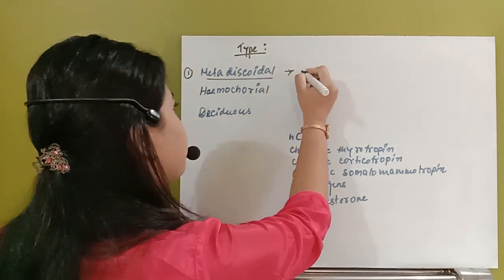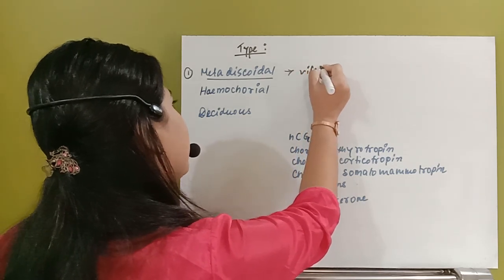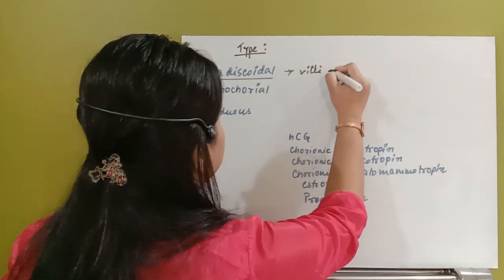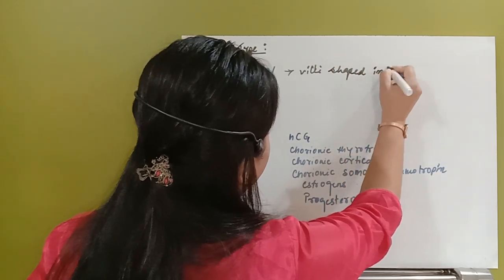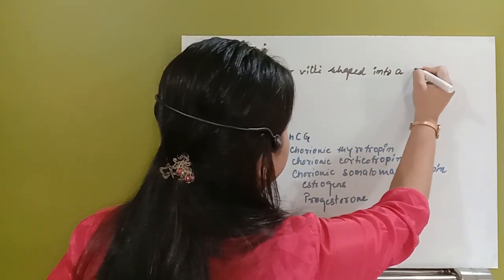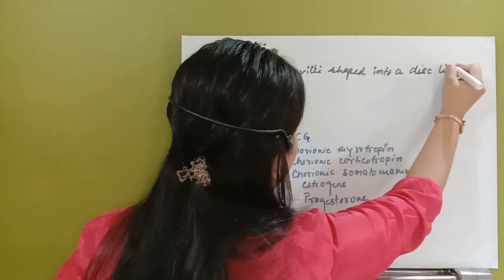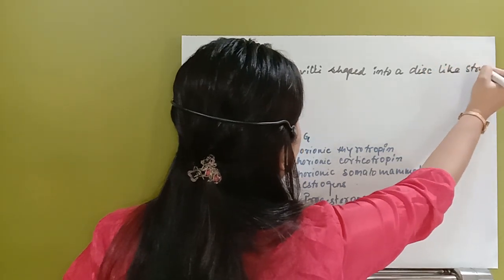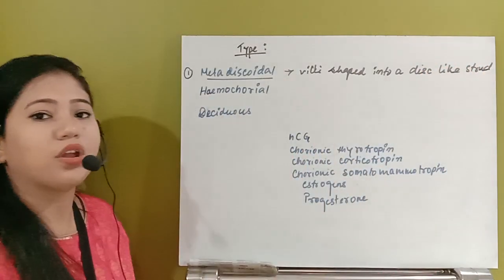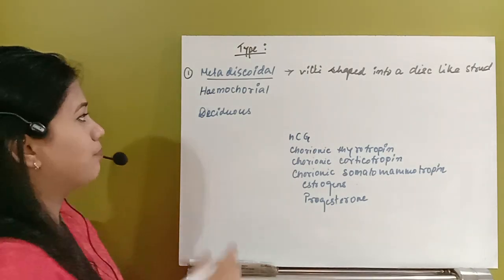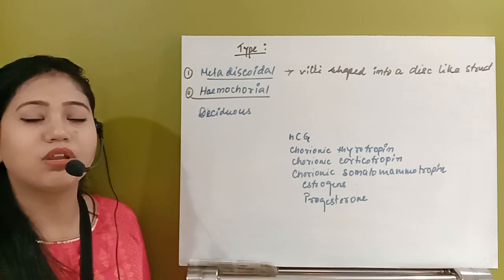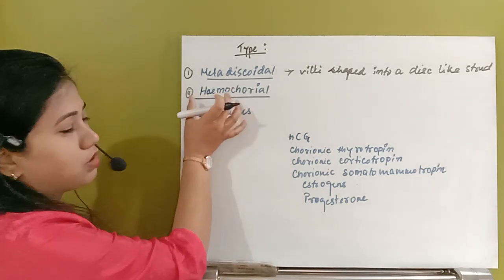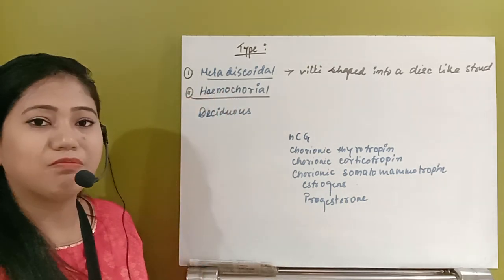That means the chorionic villi shape into a disc-like structure. So this is known as the metadiscoidal type of placenta. Next one, the second one, is hemochorial. Hemochorial means, as we can see from the word itself, hemo means blood.